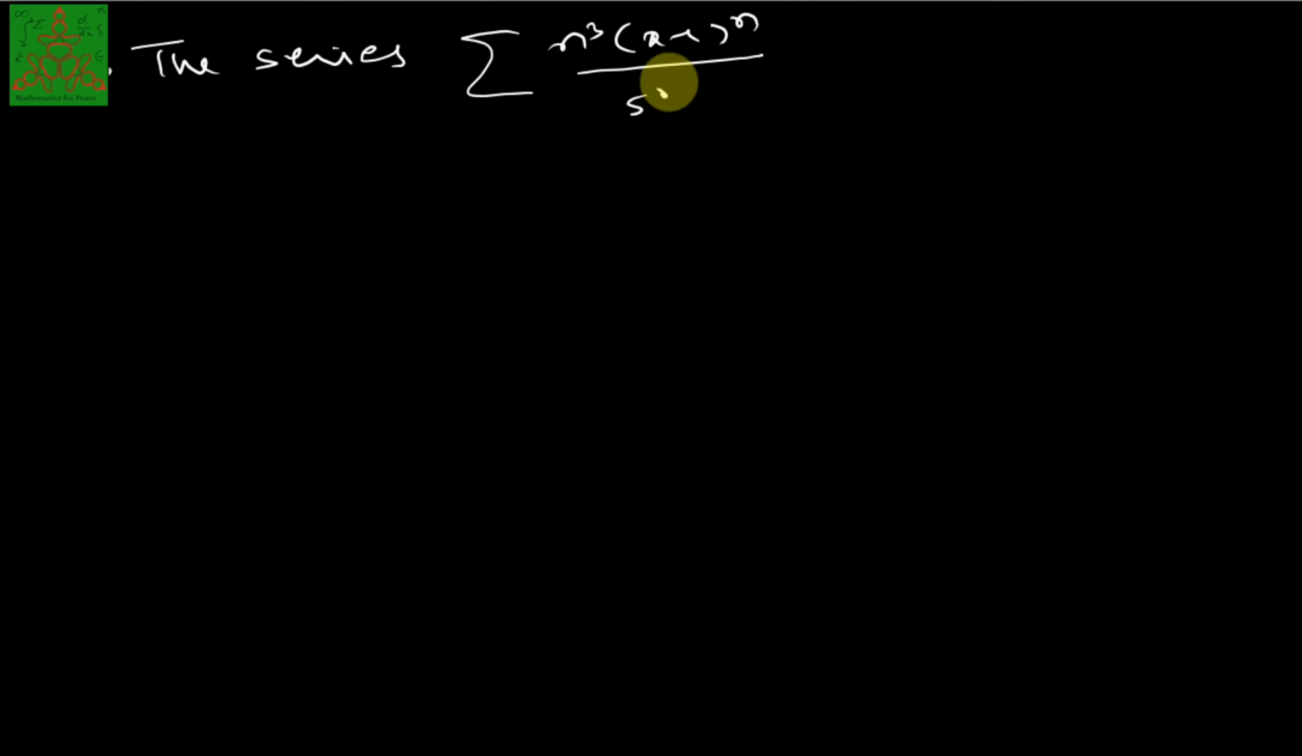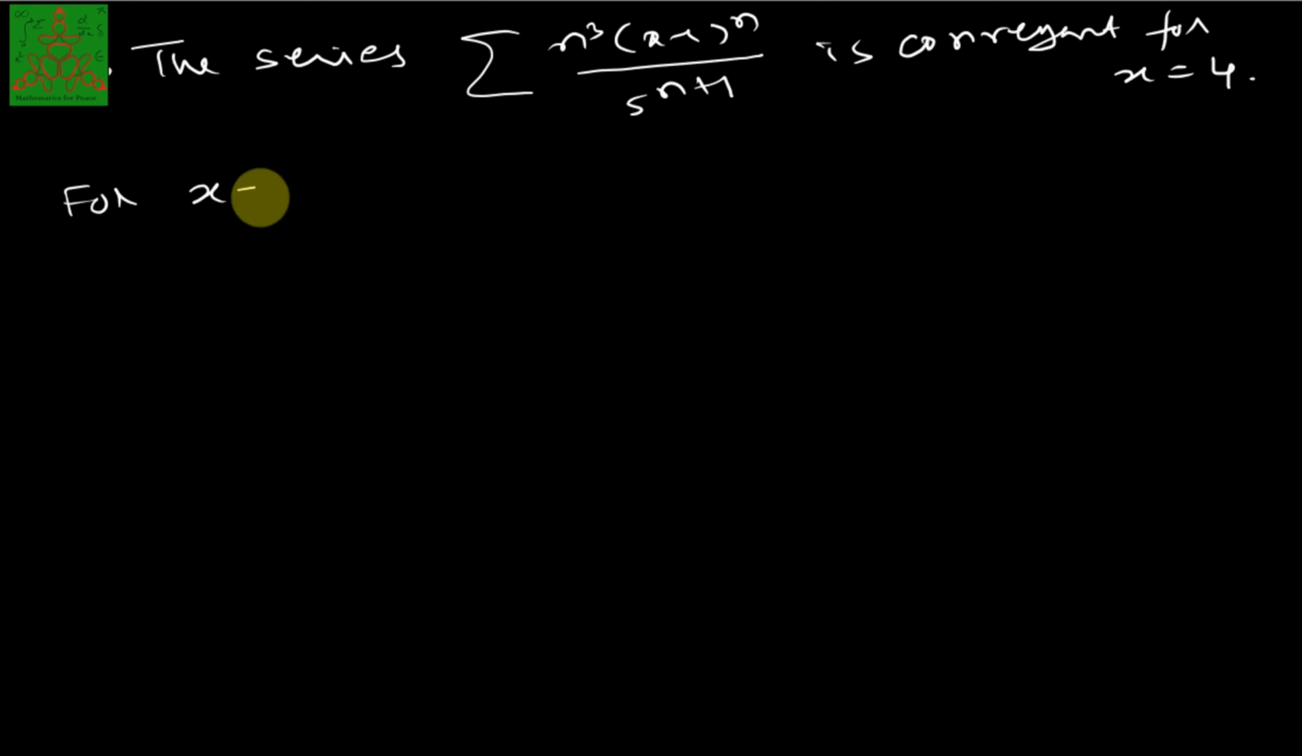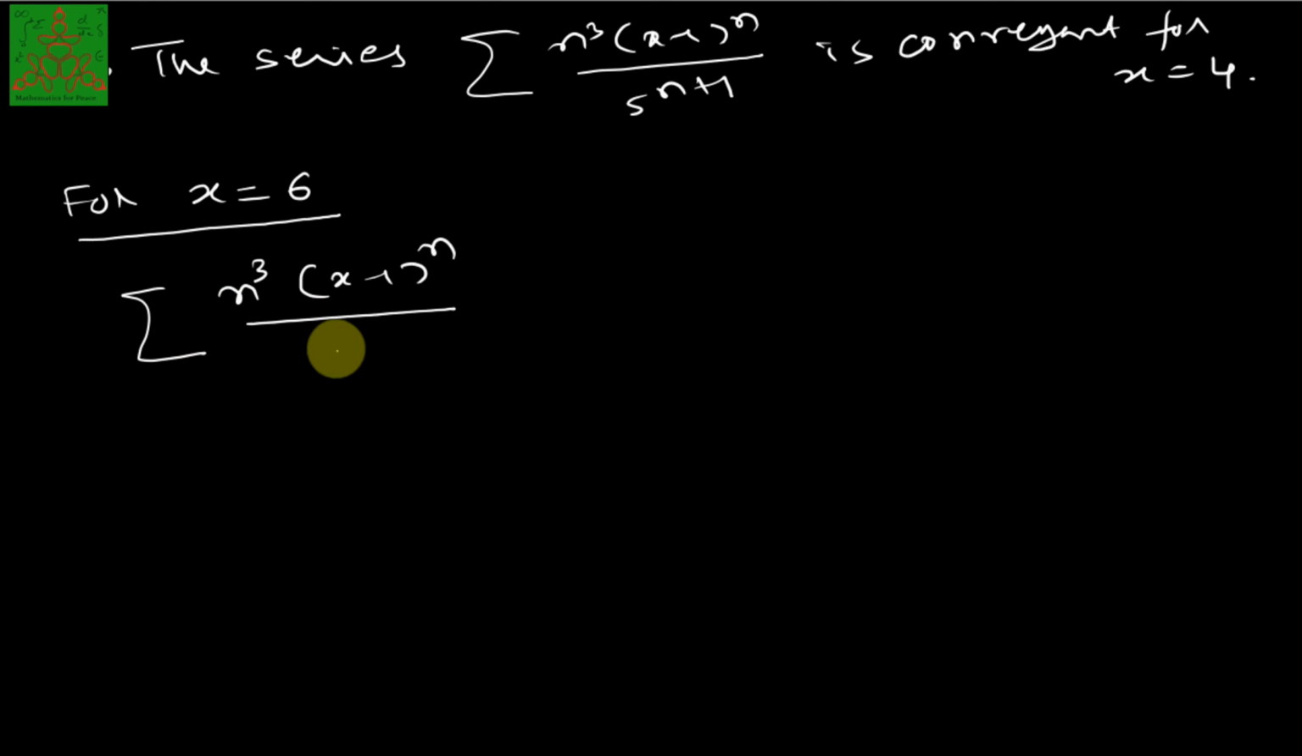Therefore, the series summation n cube into (x minus 1) raised to n upon 5 raised to n plus 1 is convergent for x equal to 4. Now for x equal to 6, we have to check. For x equal to 6, the given series summation n cube into (x minus 1) raised to n upon 5 raised to n plus 1, n running from 0 to infinity, will reduce to